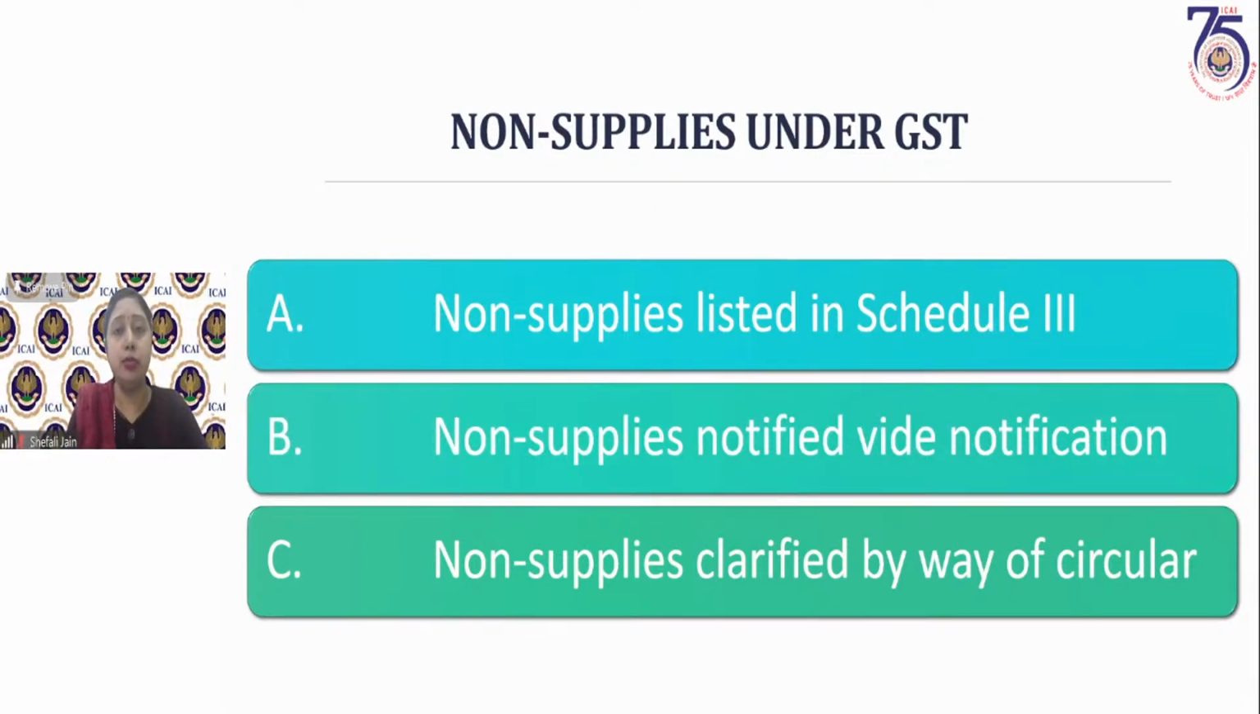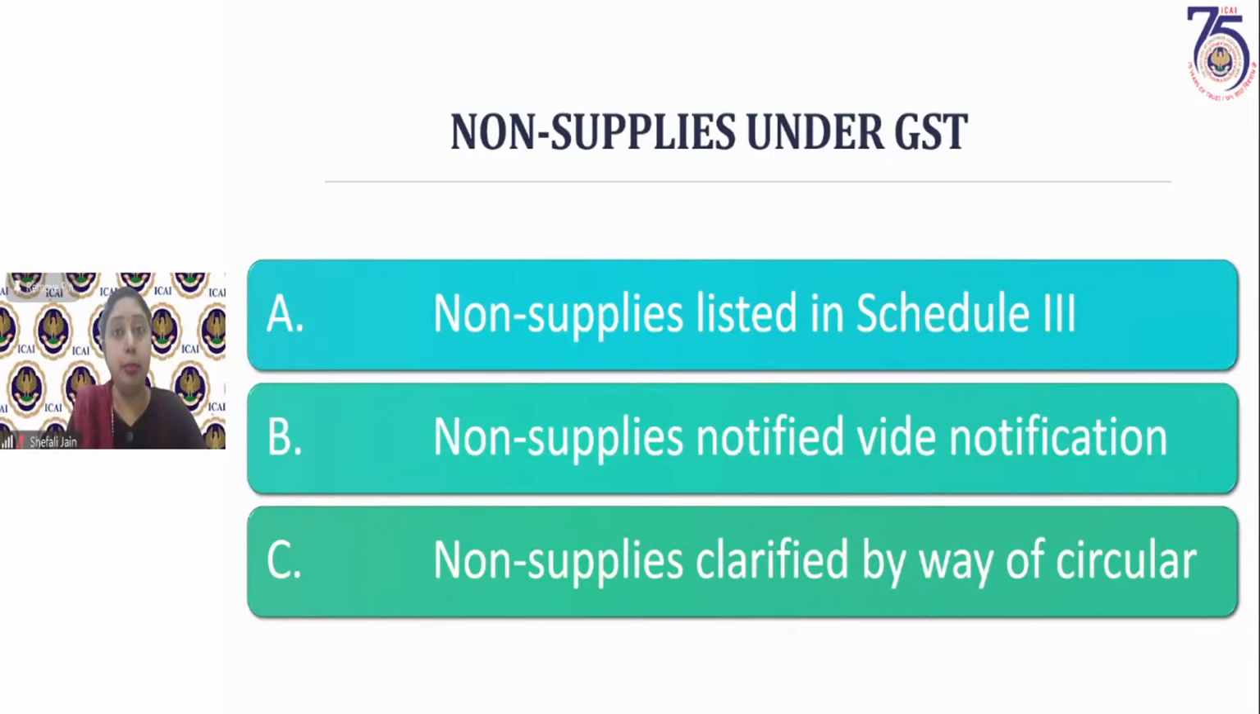For any transaction, we have to check whether it is a supply or not. So we have to start from the very beginning. We have to see whether it is a good or a service or both. Then we have to see whether it is for consideration. If it is not for consideration, whether it falls within the exception. If it is in course or furtherance of business. If not, then whether it falls within the exception. Then after that, we have to see that it does not fall within Schedule 3 or notification or circular.